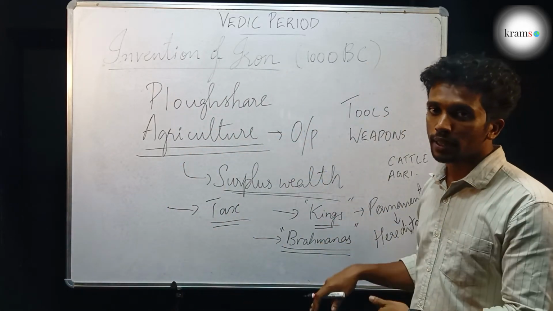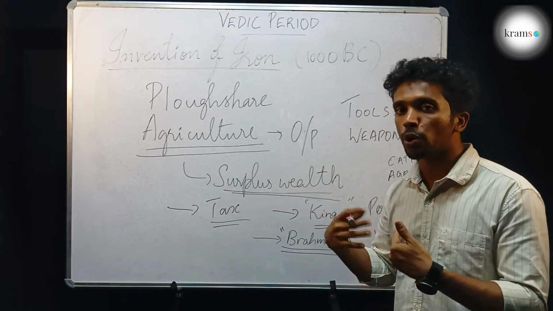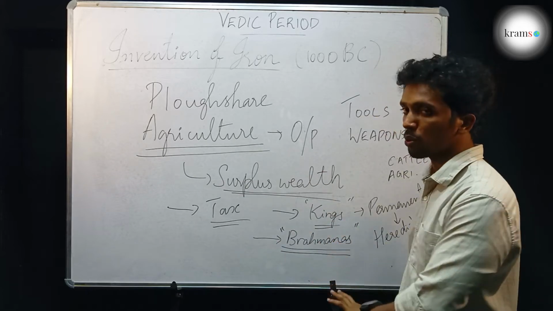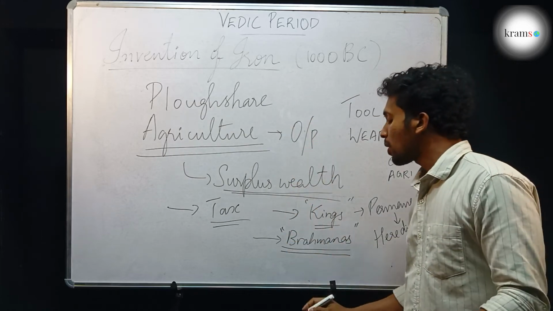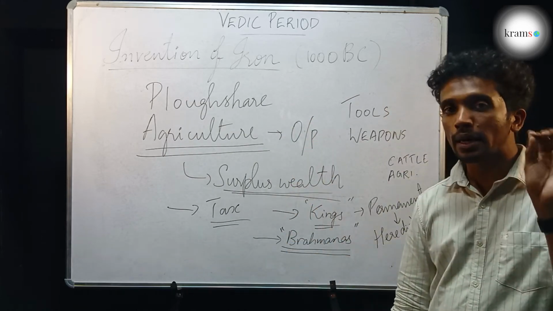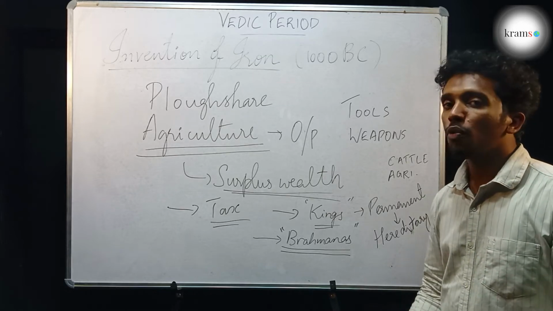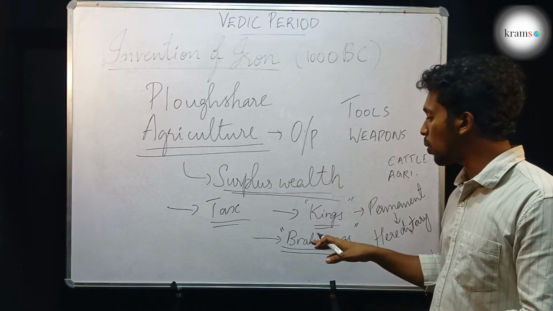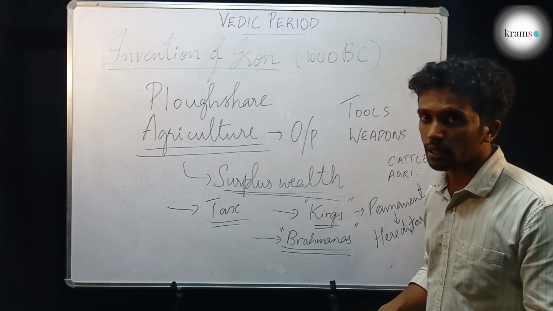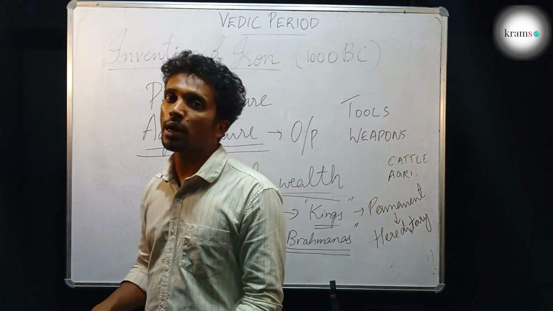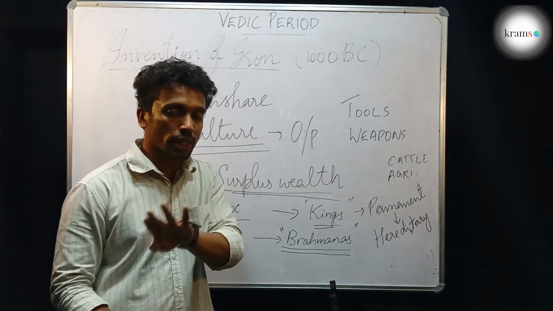Again, because of this, the people who did cultivation and the children who were born to them can only do cultivation. They can't do these jobs. These jobs were reserved for them. Over a long period of time, the castes that were born in early Vedic period, due to the job that people had done, was changed into a different form, and now the jobs were sticking according to their caste or birth. If a person is born to a Brahmin family, then he will become a Brahmin. It's not about your job, and you cannot change your job also.